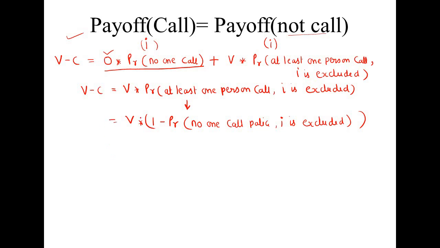Now we open the bracket and multiply v, so we get v minus v into the probability that no one calls police, I excluded.